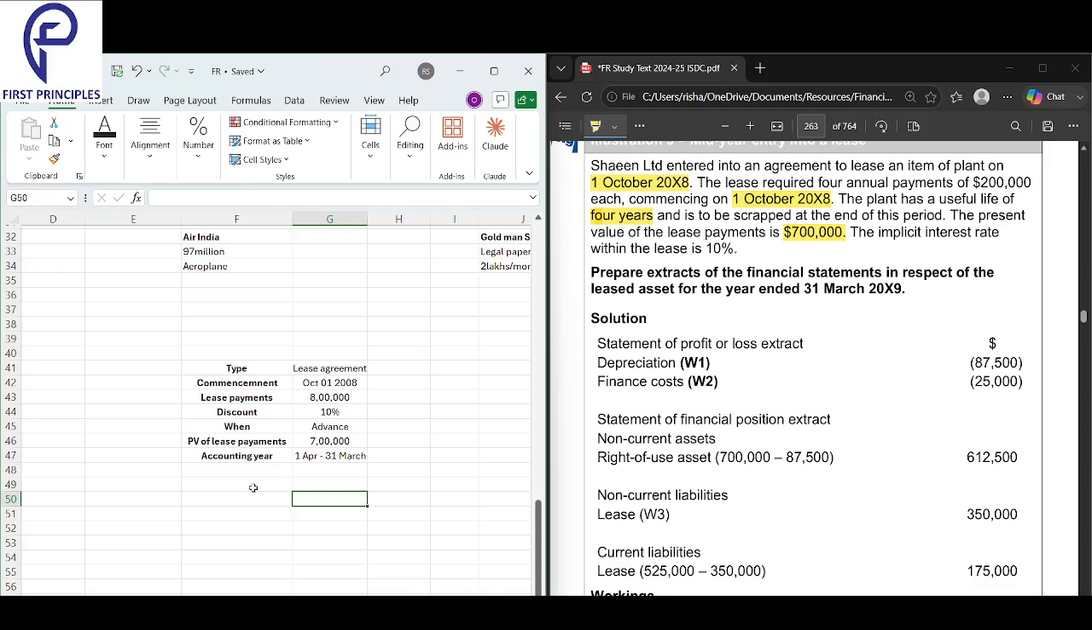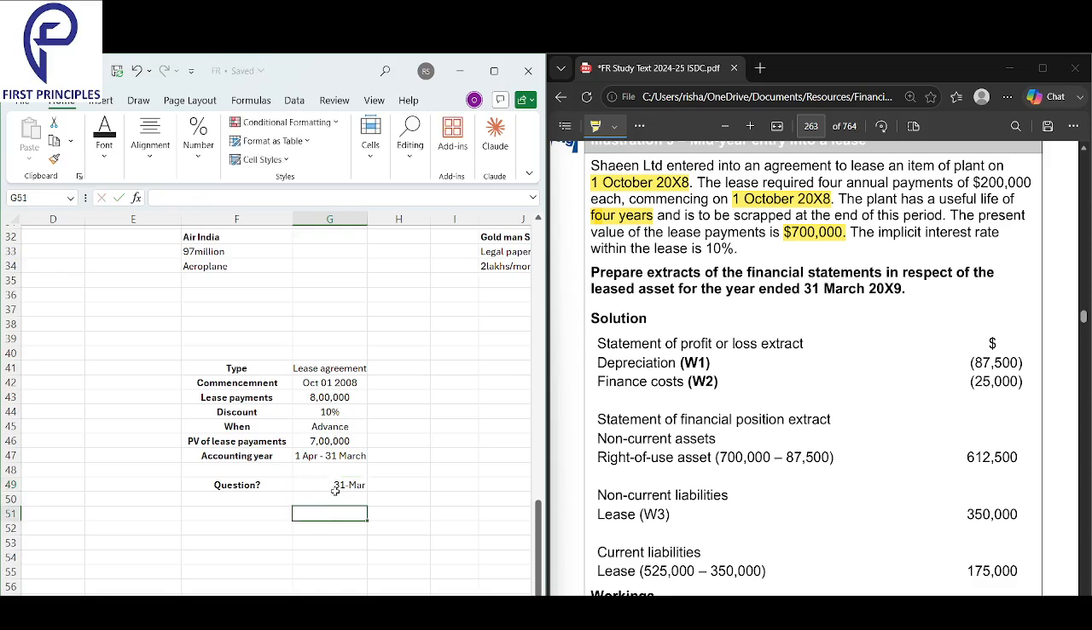What is the question here finally that I'm solving? What is the question that I'm really solving here? What is the situation as of 31st March 2009?